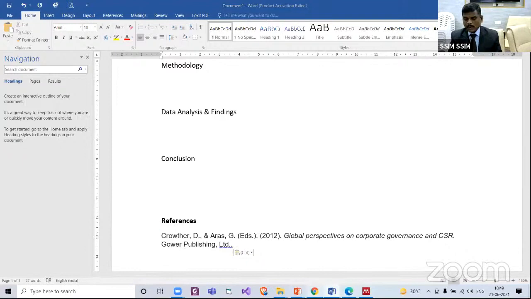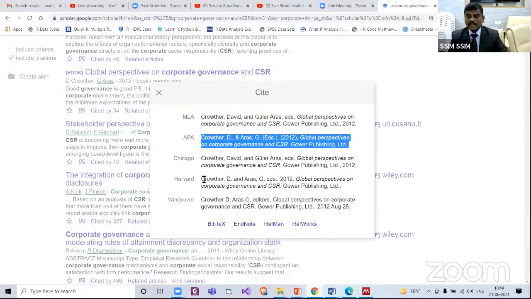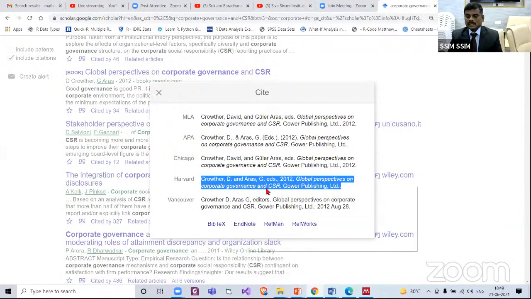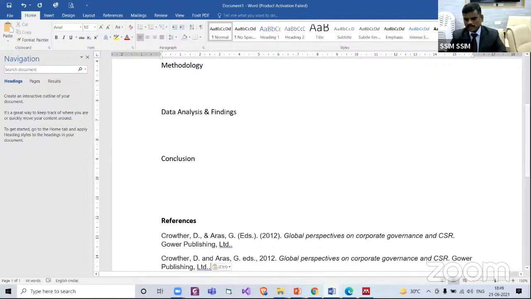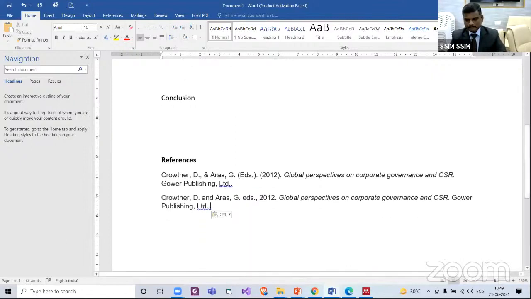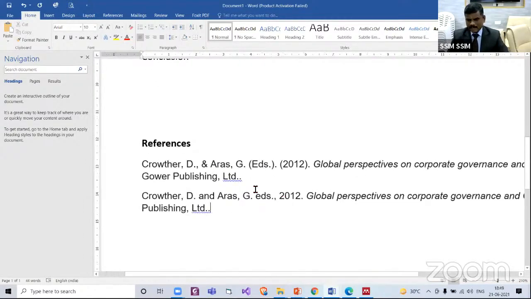Now suppose I am using Harvard style because my university suggests using Harvard style. So I will copy Harvard style and replace this APA style. Or we can even see the differences. Only minor differences between these two. See here, one comma is there. Here we don't have a comma. Here the editors are in brackets. Here no brackets. So there are minor variations between different styles.